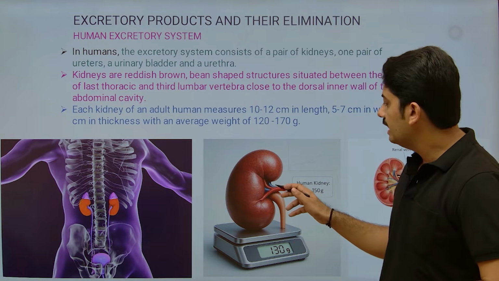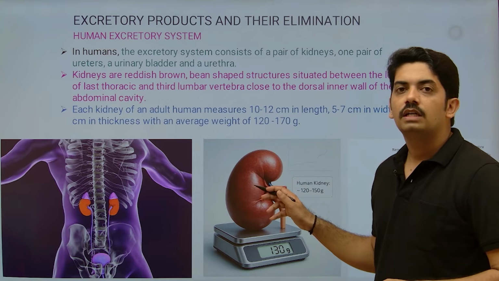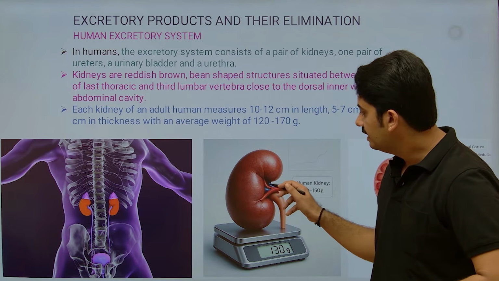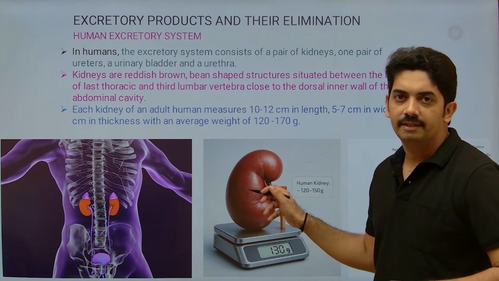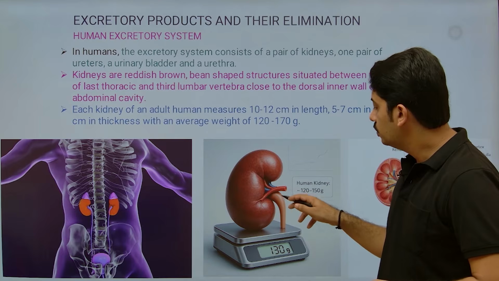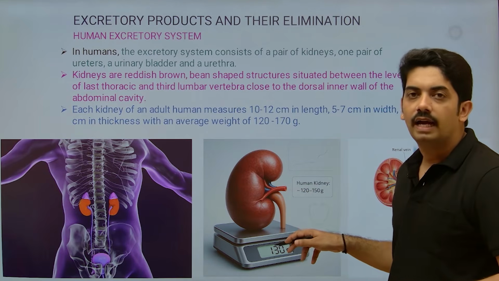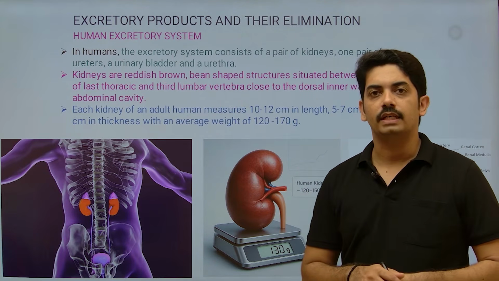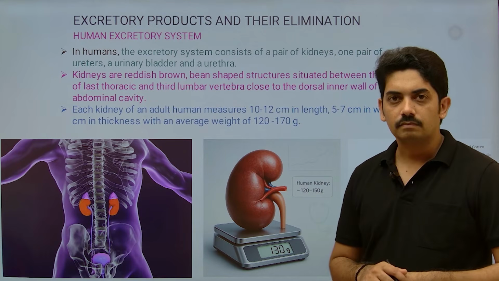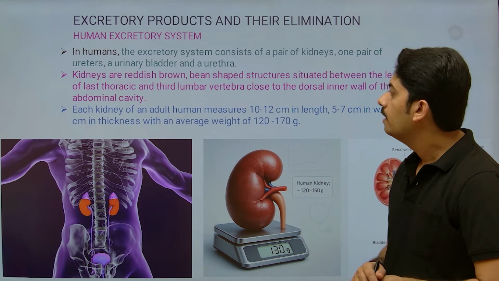So this is the region where the renal artery and renal vein enter the kidney. And this is the region from which the ureter will come out, and that will connect to the urinary bladder. That means it will carry the urine, concentrated urine.